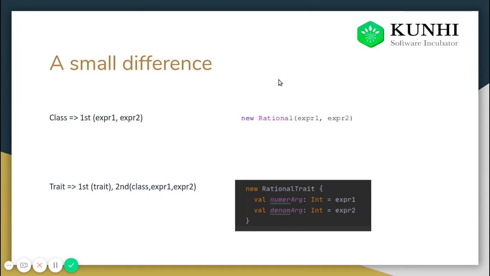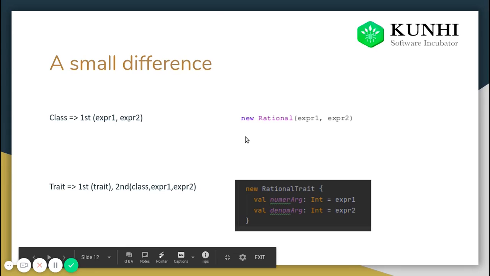So what happens is that whenever I try to initialize an instance of a new class, this expression 1 and this expression 2 will be initialized first. Let's keep this part away for some time, and let's look at the second part, which is a different case.